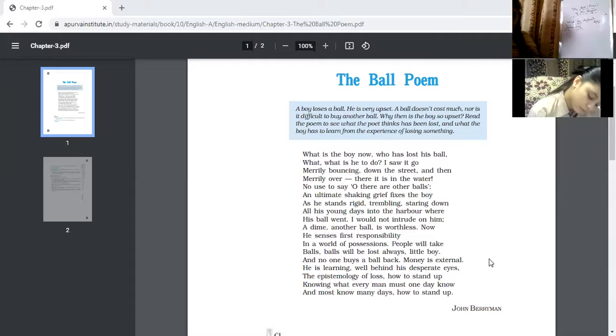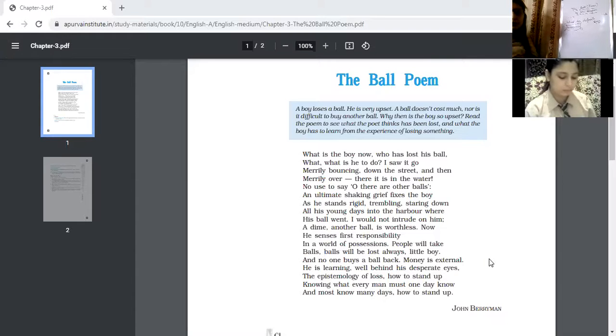So the poet is saying that he is learning well behind his desperate eyes. It means the poet is saying that he is learning. He is learning means with the passage of life, as he is passing the life, he is learning this fact. Well behind his desperate eyes, the eyes which were desperate to compensate that loss, the eyes which are so eager to get that ball back.